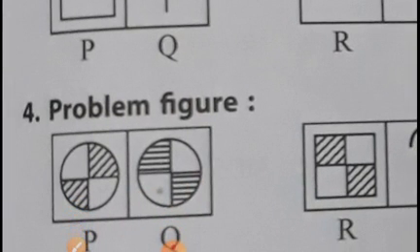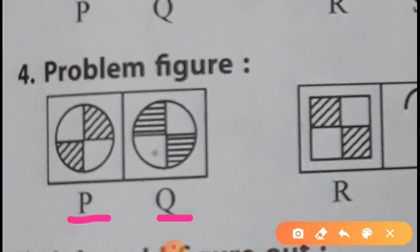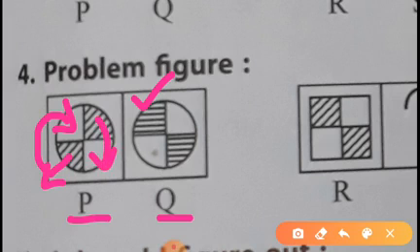Now let's see the next problem figure, P and Q. First of all we have to see the P and Q figures. Here this figure is changed one step in this, correct, and this also moved one step ahead in this figure. So in this way you can find the answer for R and S. What we will do, this figure changes in this. So let us make this box first.